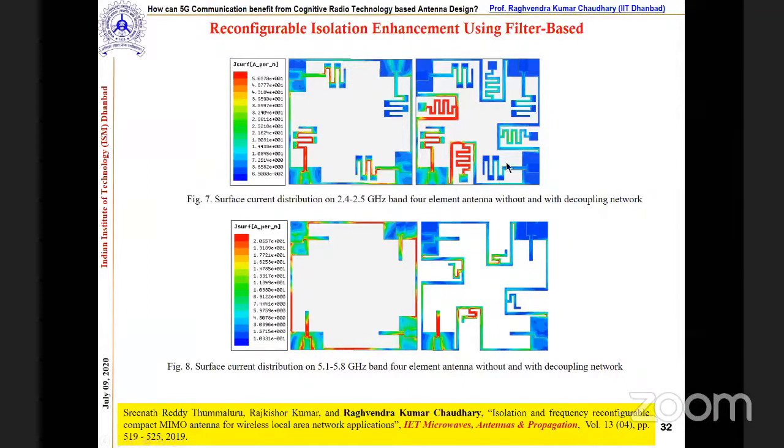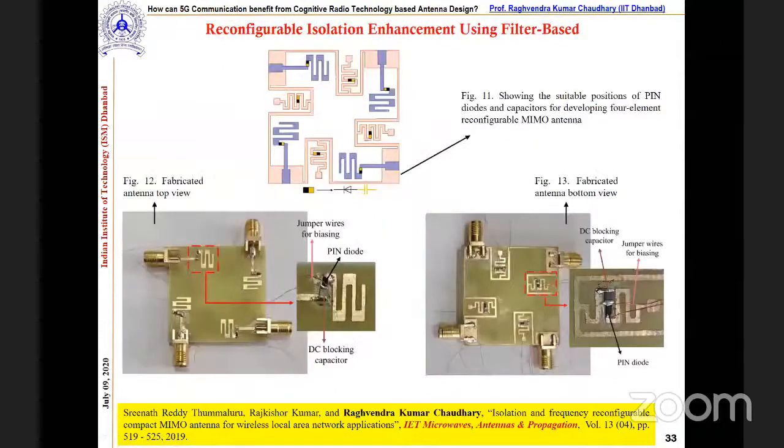So you can see when we introduce the decoupling network, the surface currents, the red portion, are less as compared to the first figure. So we can explain that we are getting better isolation. Similarly here also, when we introduce the decoupling network, we get better isolation.